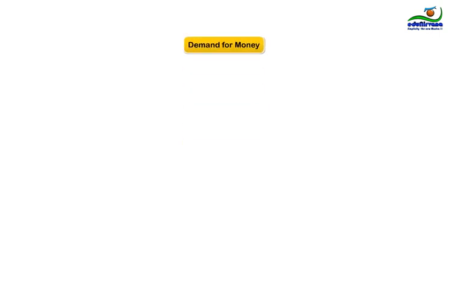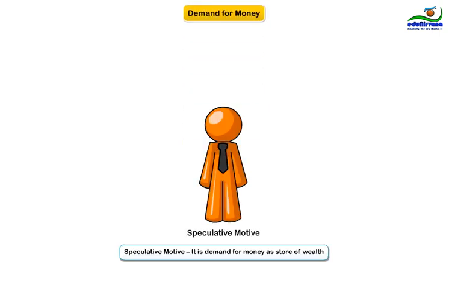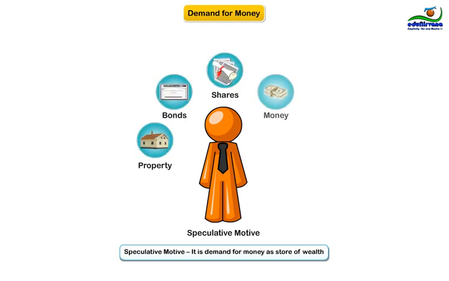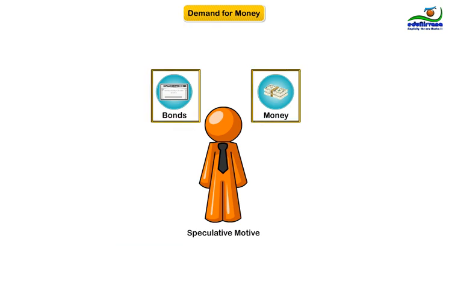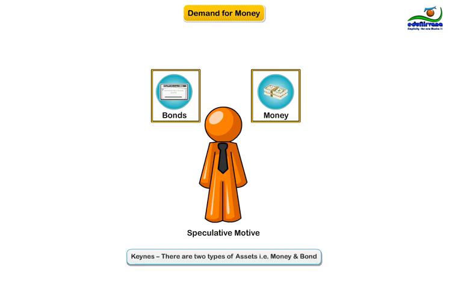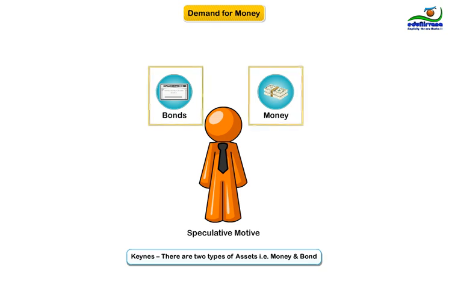The speculative motive. It is demand for money as a store of wealth. Wealth can be stored in the form of property, bonds, shares, money, and gold, etc. For the sake of simplicity, let's club all other forms of assets except money in one category called bonds. Thus, according to Keynes, there are two types of assets, that is, money and bonds.